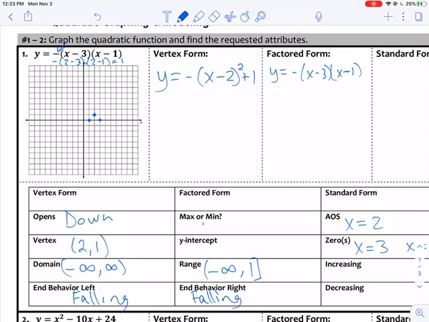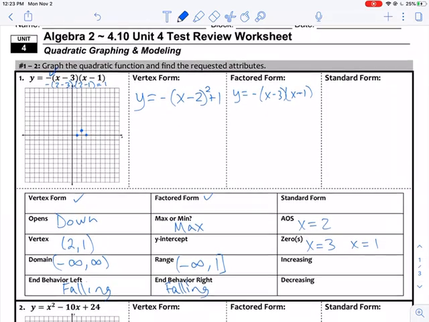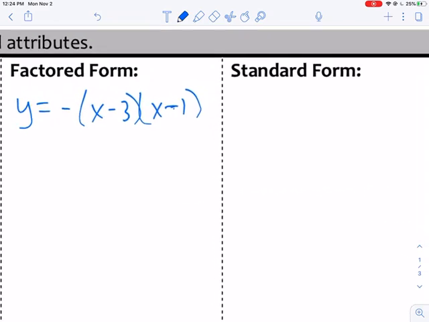We don't have standard form yet, so I'm going to skip the y-intercept. I know this is going to be a maximum because we're opening down. So we've got vertex form, we've got factored form. All right, increasing. We can go left to right, so we're going to go -infinity all the way to our x value of the vertex at 2. Then it turns around and decreases from 2 to infinity.